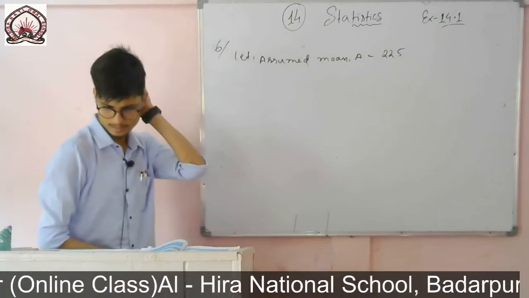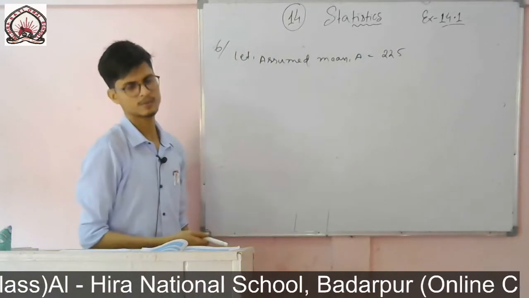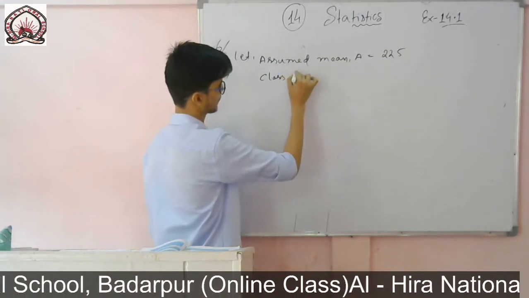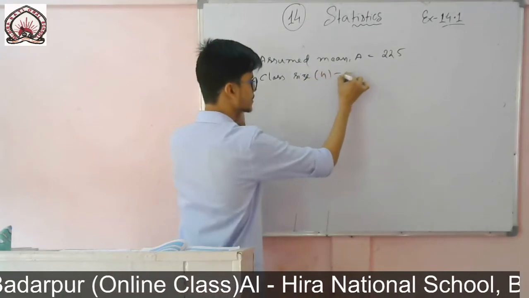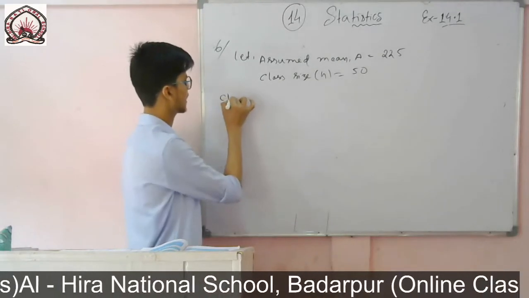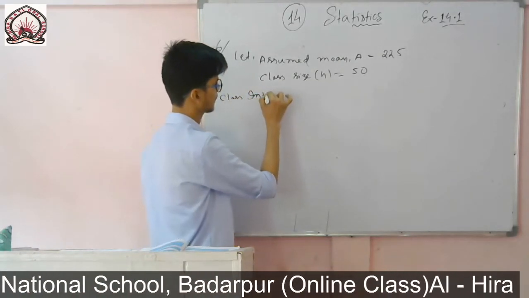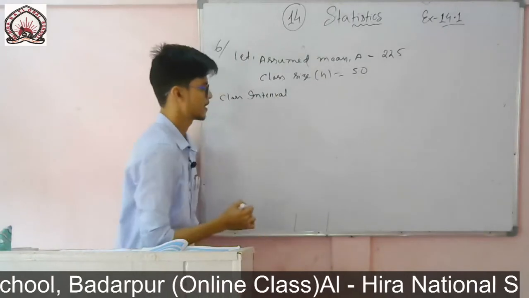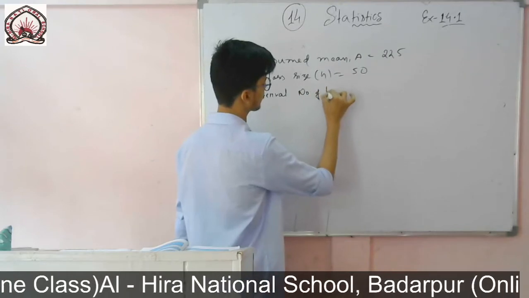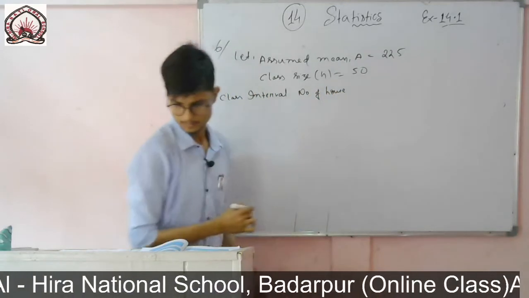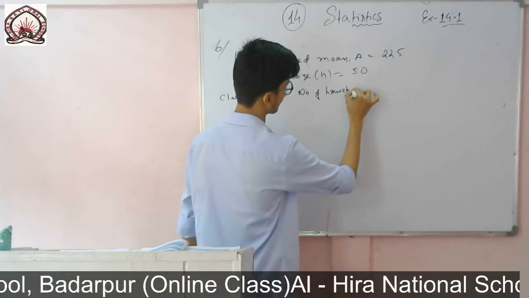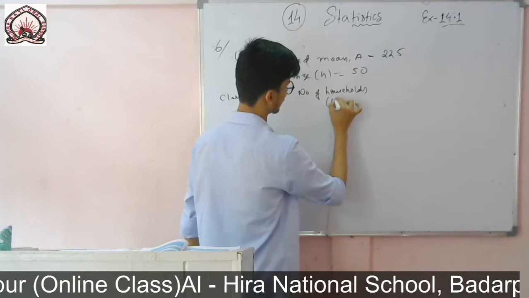The class size is 50. You see, from 150 if I subtract 100, I get 50. So you write class size h equals 50. Then class interval, then number of houses, which is given as number of households, that is the frequency.